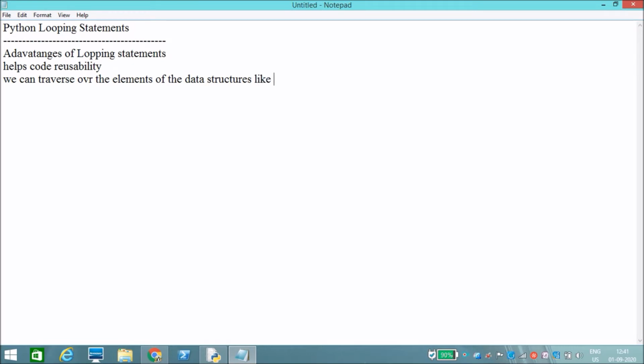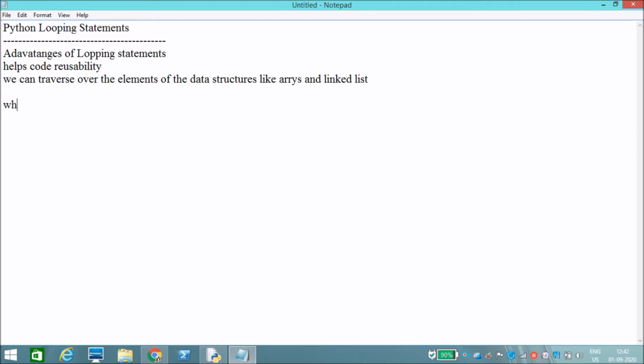For this purpose we can use looping statements.